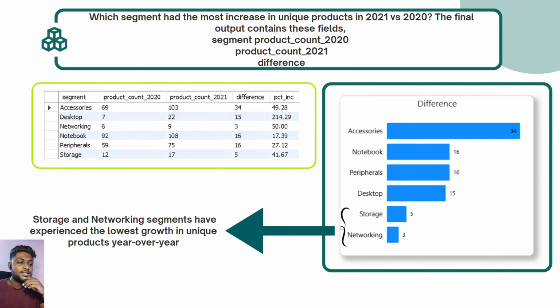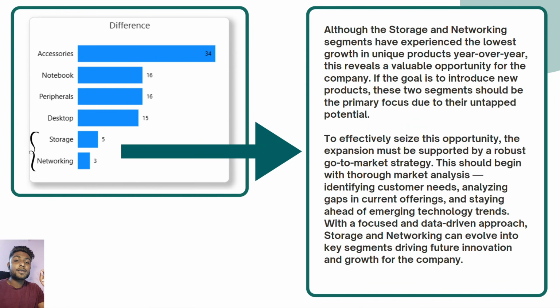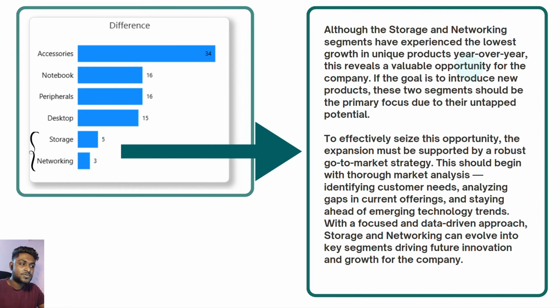Now you can see that although storage and networking have seen low percentage increase in year over year unique product count, this can be an opportunity for Atliq Hardware because if the goal of asking this question is to introduce new products, then these two segments are the suggested ones to untap their potential. But this can only be achieved by good marketing analysis and understanding their customers. This is what I have written in this suggestion box. You can pause the video and read it. So let's move on to the next question.